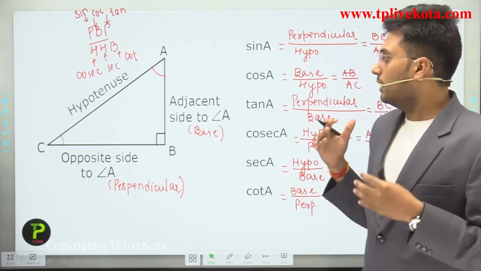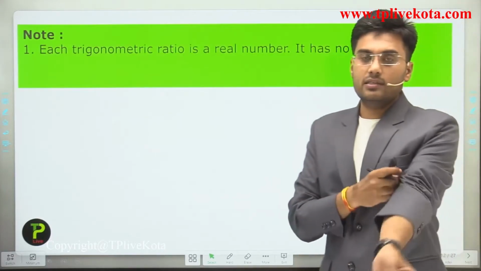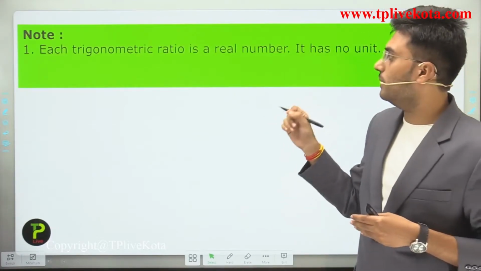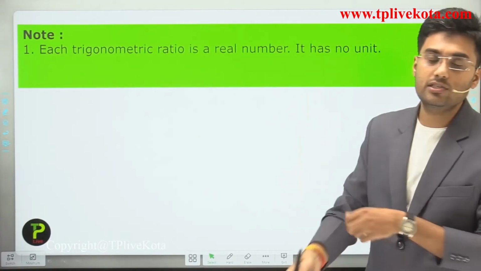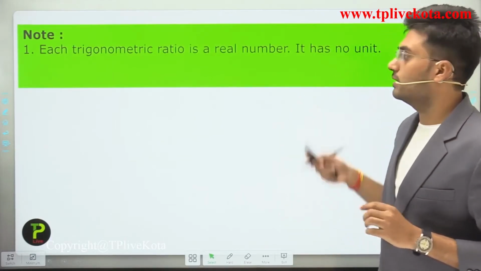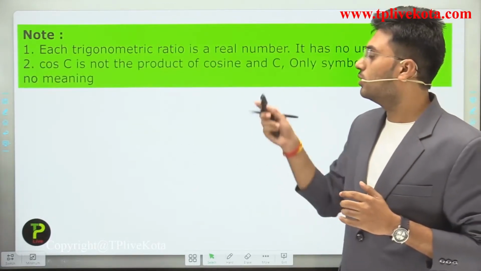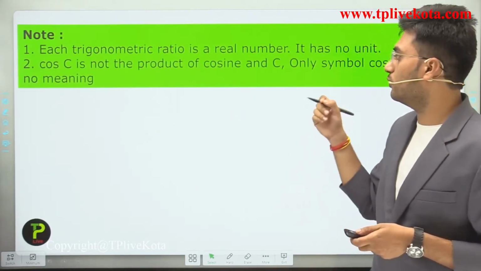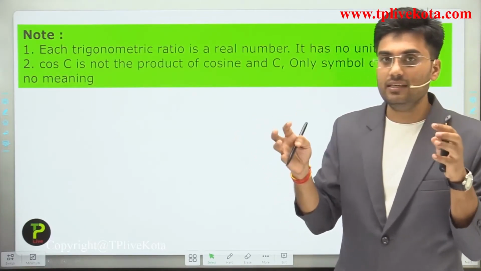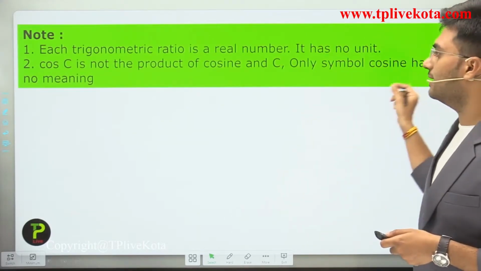Clear? Now after this, let's discuss this note. Each trigonometric ratio is a real number. It has no unit. And the second point is that cos C is not the product of cos and C. It is just one term. Only the symbol cosine has no meaning by itself.